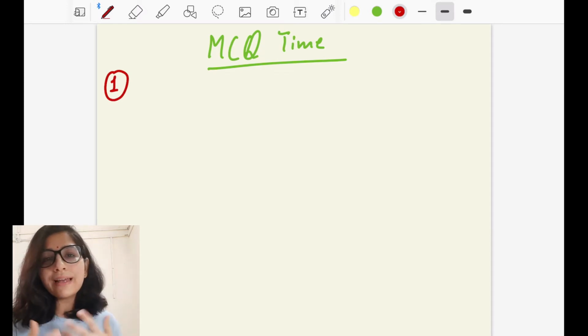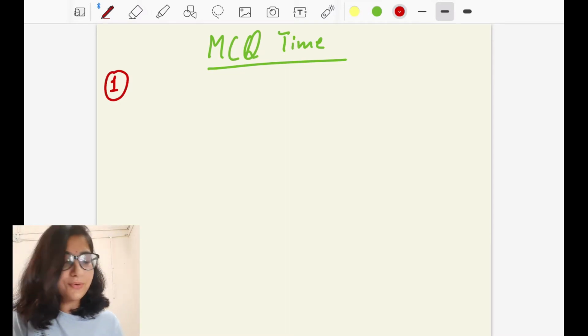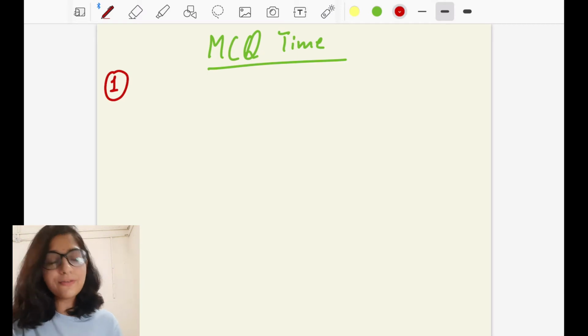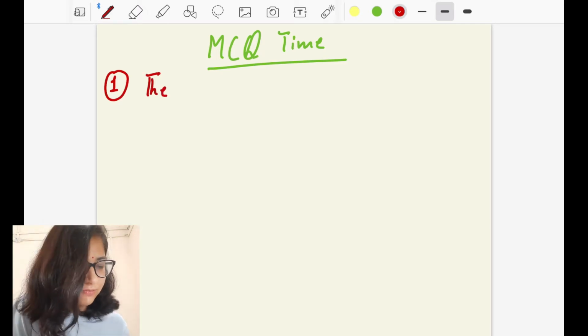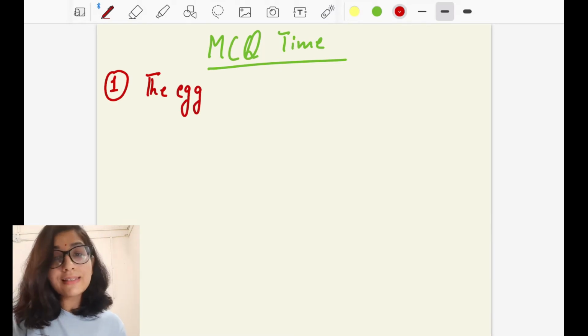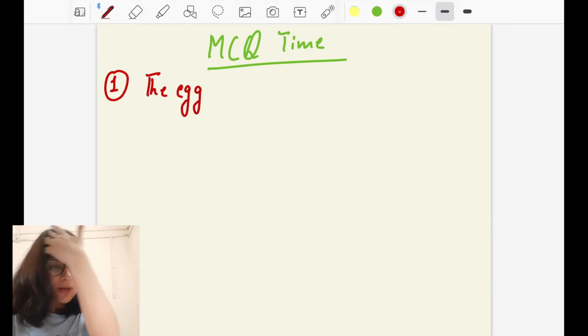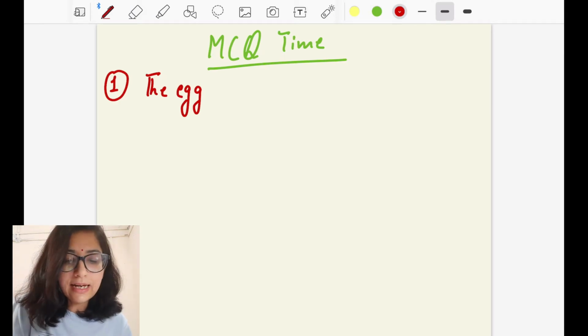The more you interact, the more new things I will put up for you. So the first question is again from the female gametophyte. It is an MCQ. I'm not going to give options for the easy questions. These are previous years' NEET questions, directly from NCERT.